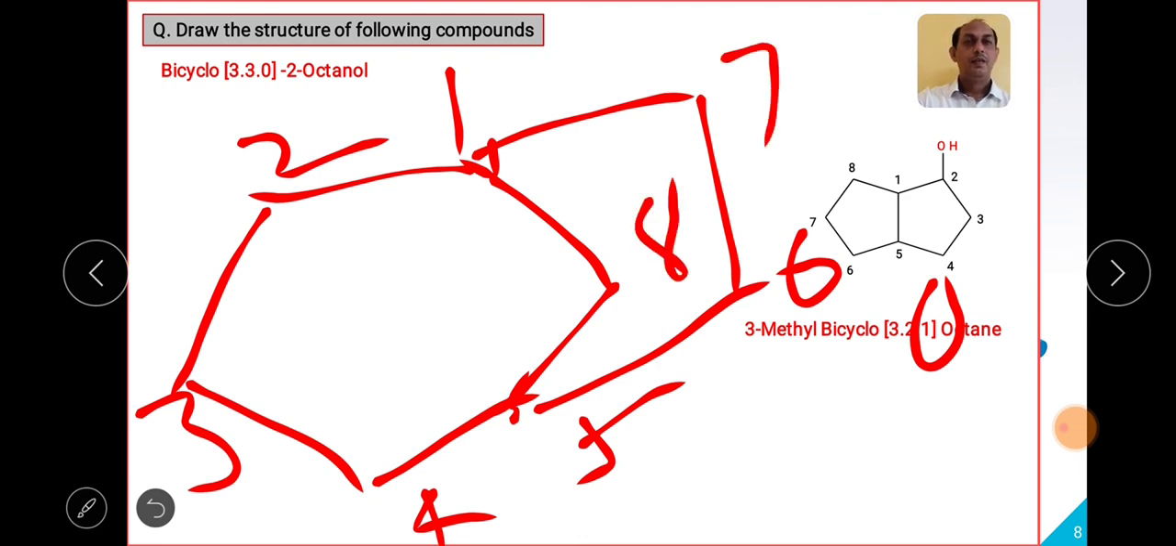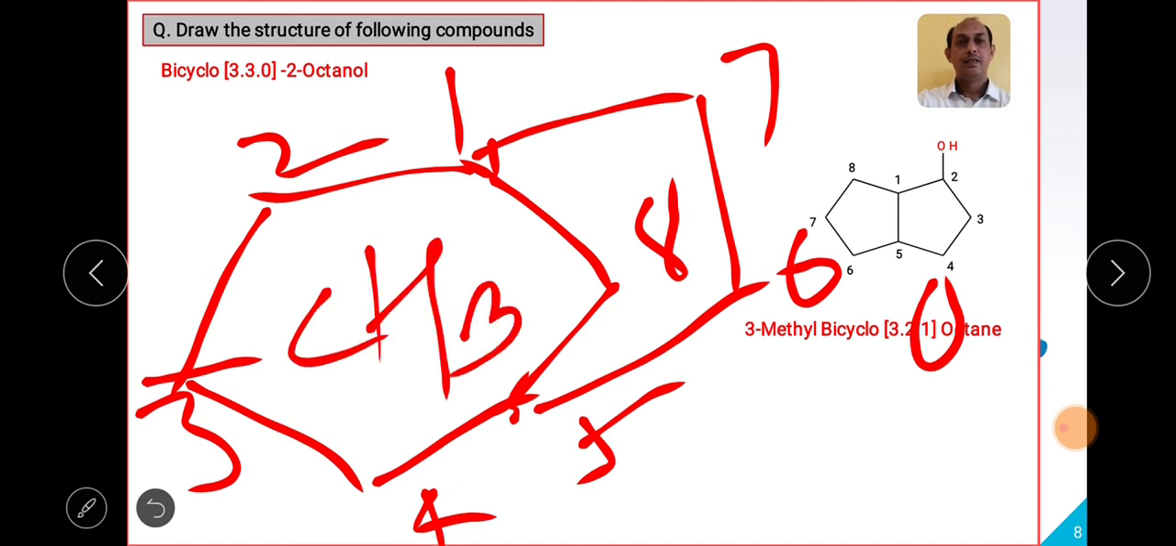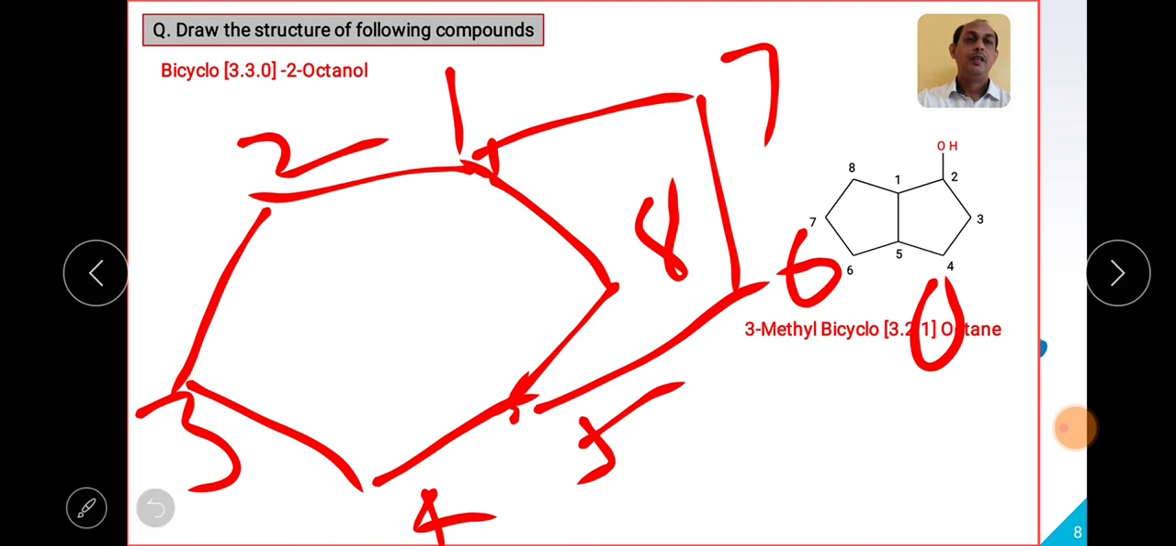Once I give the numbering, I will see the substituent position. So at this particular position, what I have to write is CH3, right? This is how we can give it. Why did I start numbering this way? I have the option to start numbering either from this carbon or from this carbon. Either way you go, the number 3 will come here only. So this is how we can give the numbering to systems.